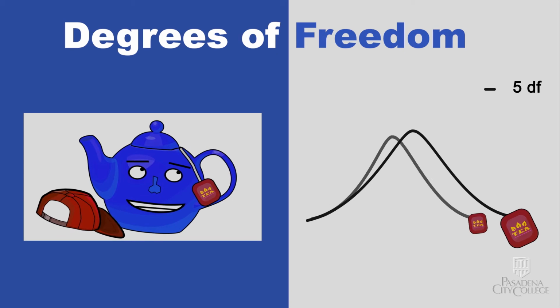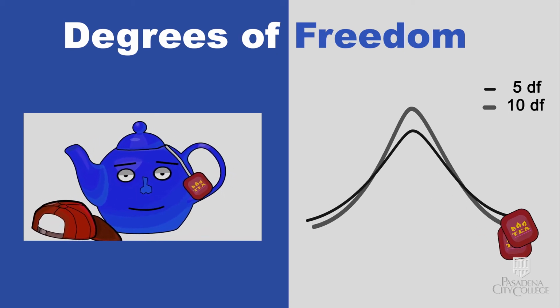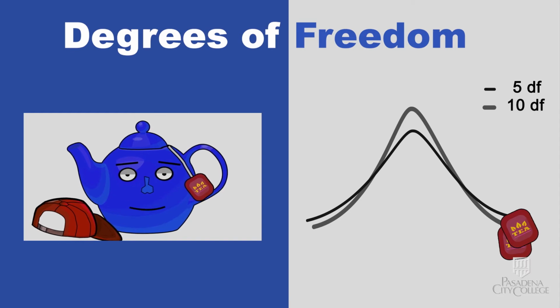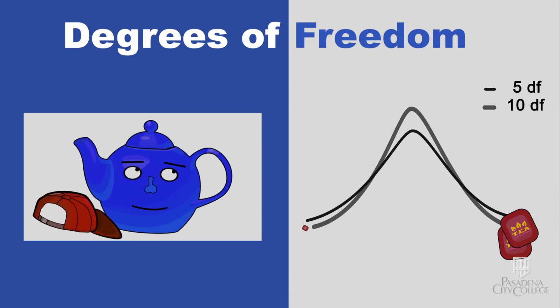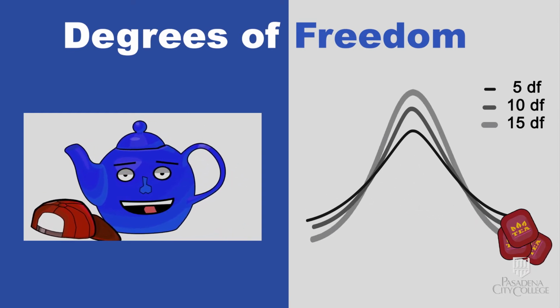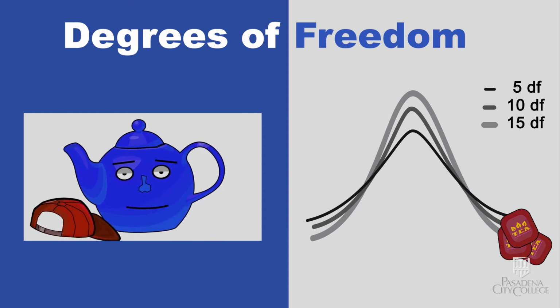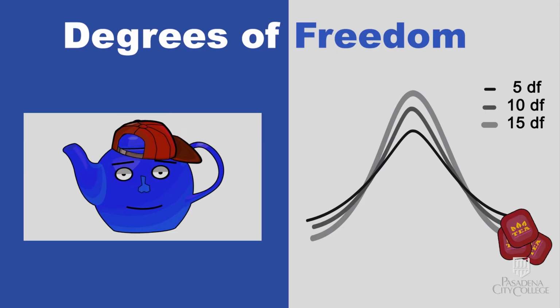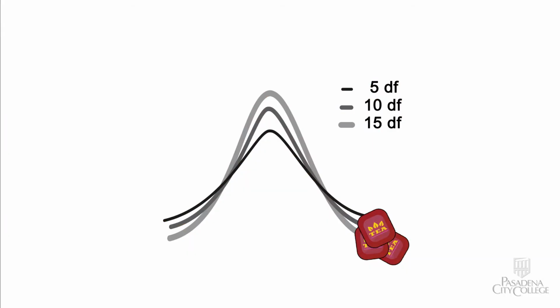And this is what it looks like when the degrees of freedom are 10. This is what it looks like when the degrees of freedom are 15. I see. So we can determine which curve we have by looking at the degrees of freedom?